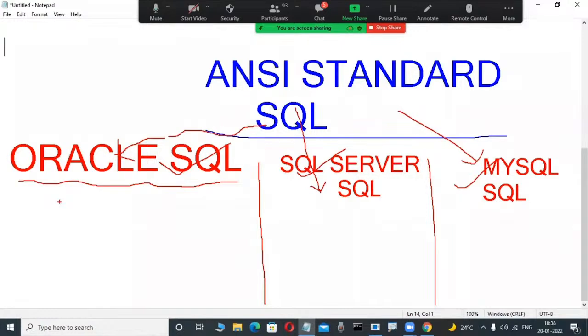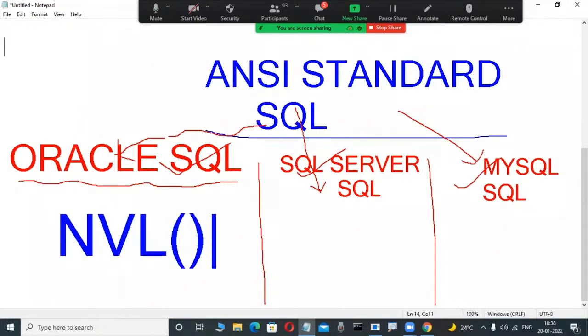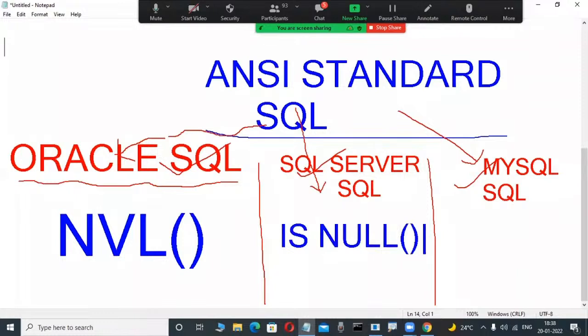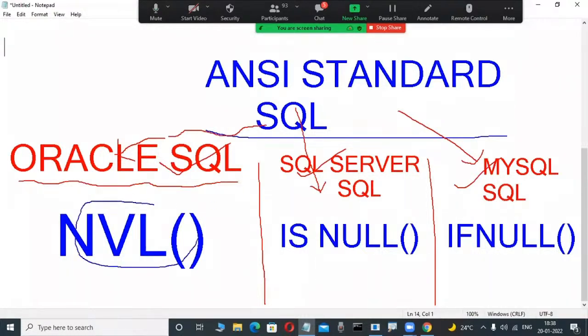And functions are also different. Suppose we are handling null values. On the Oracle side, NVL is a function. But if I use the same function in SQL Server, does it work? No. Not working. Why? Because that is a different language. That's why in SQL Server, ISNULL is the function we use for handling null values, since arithmetic operations performed on null values again become null. In MySQL, if I copy the same function and paste it, it doesn't work; IFNULL is used there. We are handling null values in arithmetic operations in a project. That's why functions are totally different.